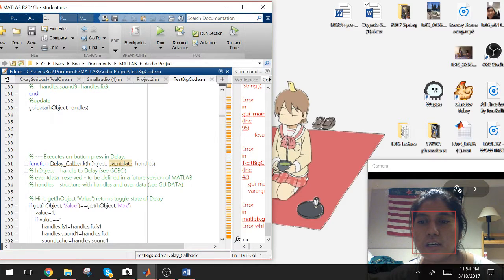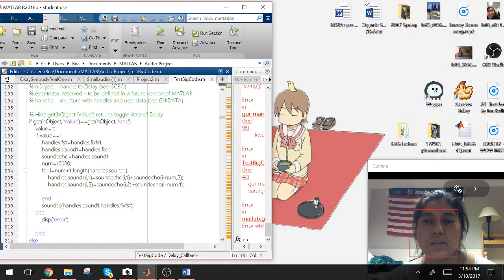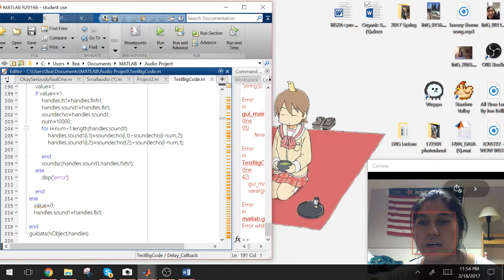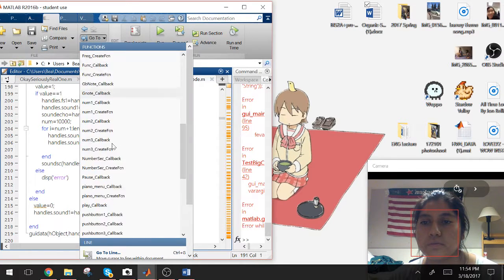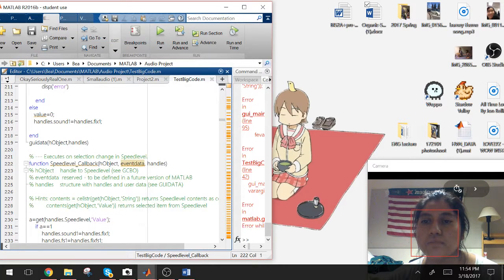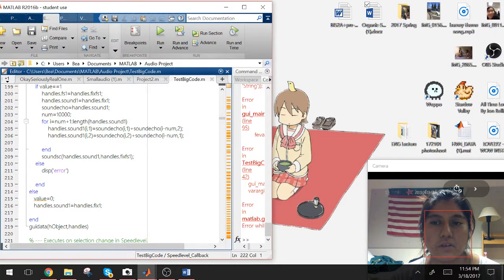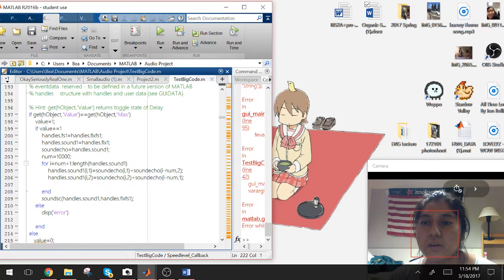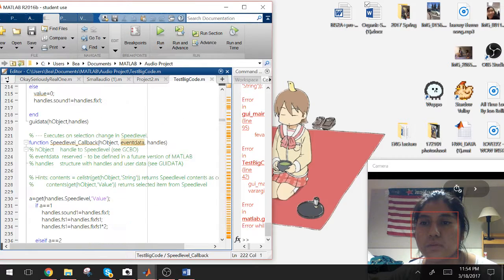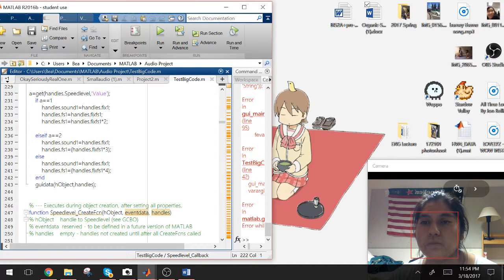My other effects are here. For delay, it's the same concept with the checkbox, but I had to add the lengths between the first two columns since that's the button where I put them in. For speed level, I did a pop-up menu, so each time the user selects a specific speed level, twice of it, 3 times of it, and 4, I just multiplied that by the frequency.